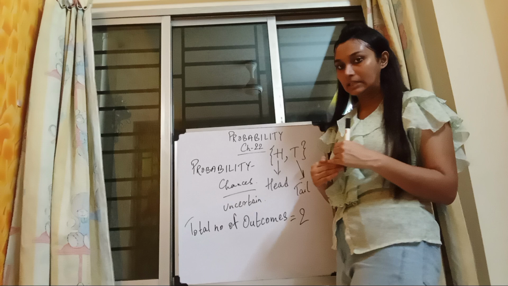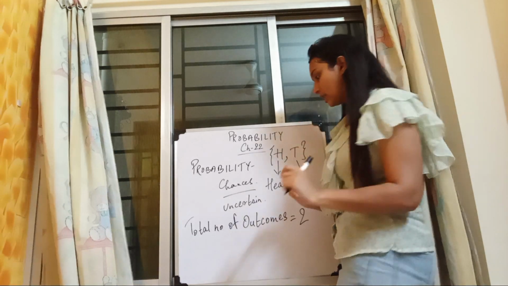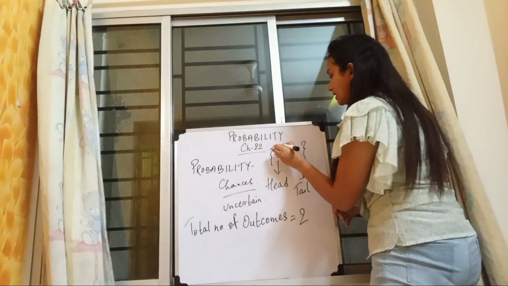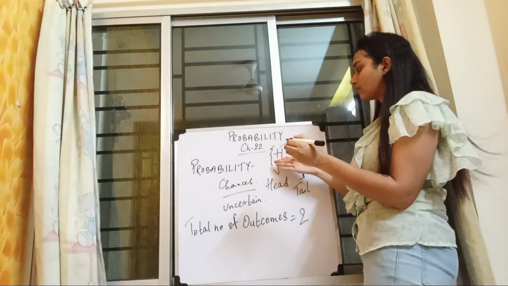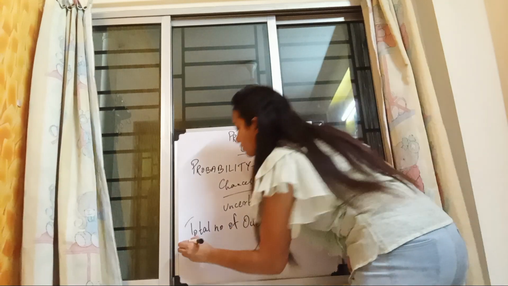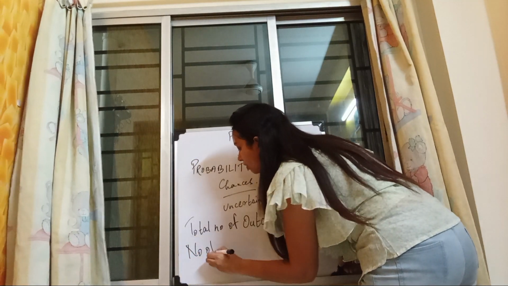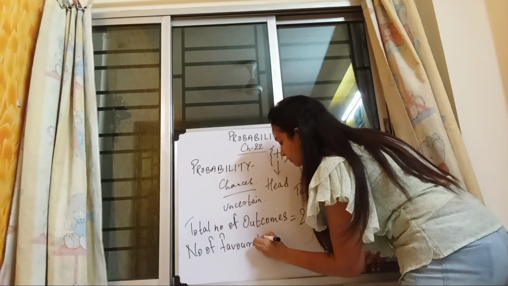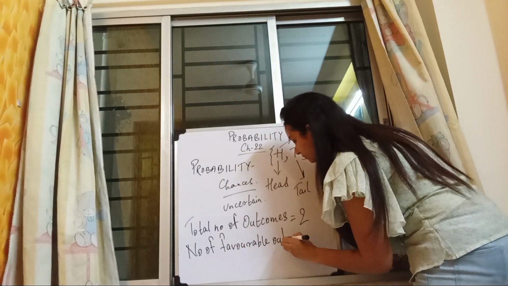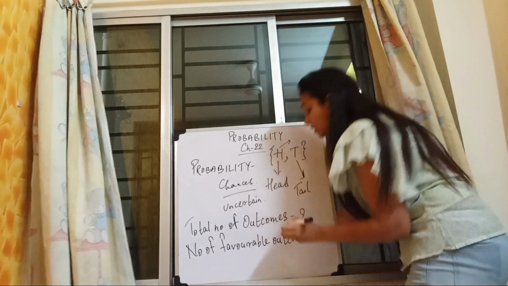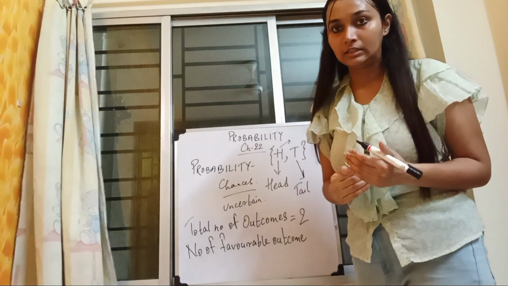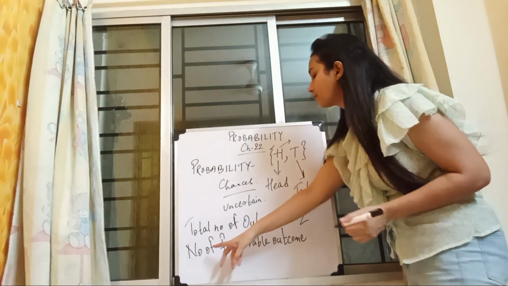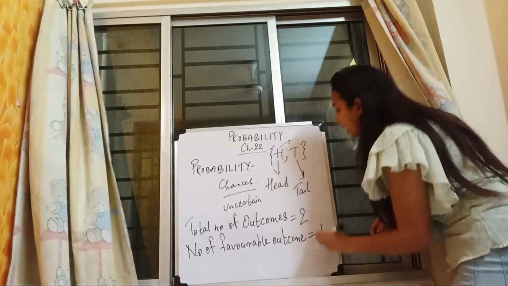I want to get head, so how many heads can you see over here? Only one, isn't it? So the number of favorable outcomes is 1.